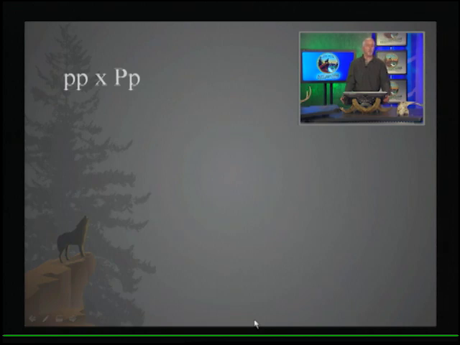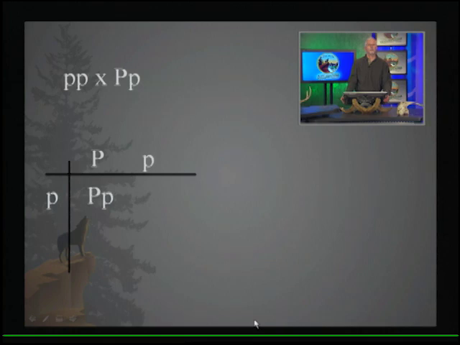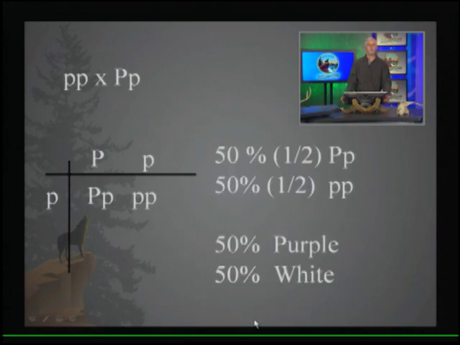And we could cross a heterozygous with a homozygous recessive. And again, we would expect half to be heterozygous, in this case, half to be homozygous recessive. And that would mean half would be purple, half would be white if we look at the phenotypic outcomes here. So again, because of the randomness of this process, we can generally predict outcomes.